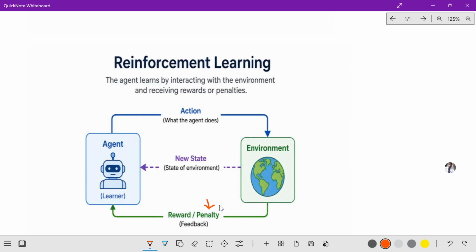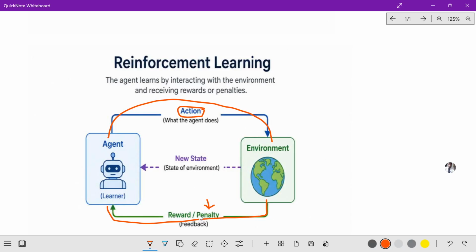So in short, the agent interacts with the environment through action, and after every action, the agent receives the reward or penalty through the environment.